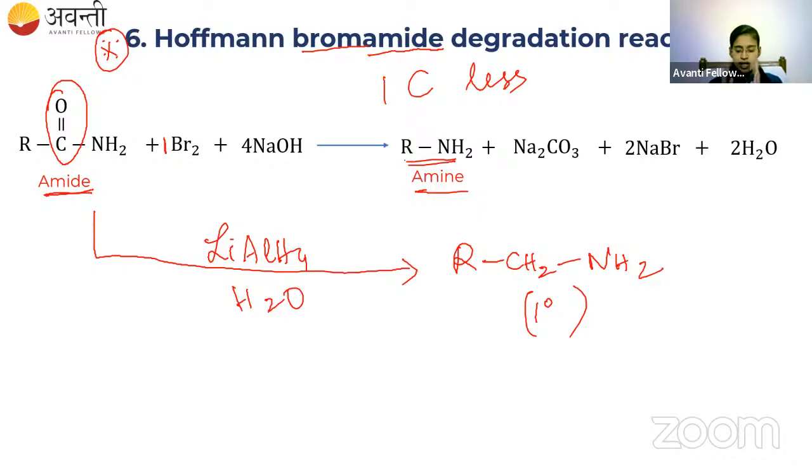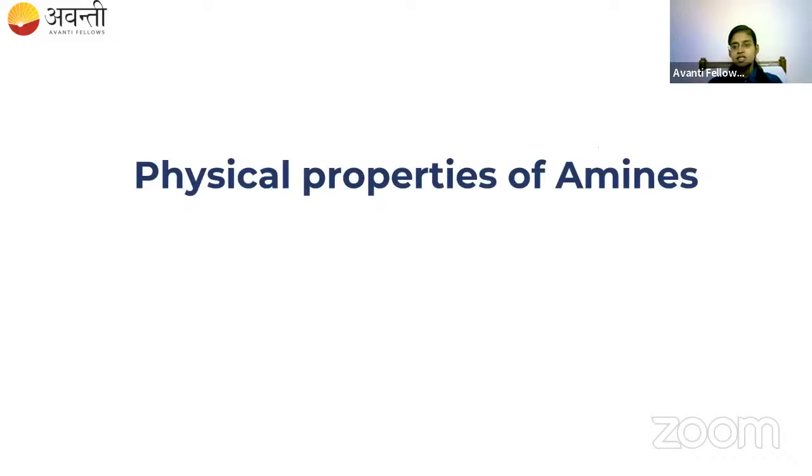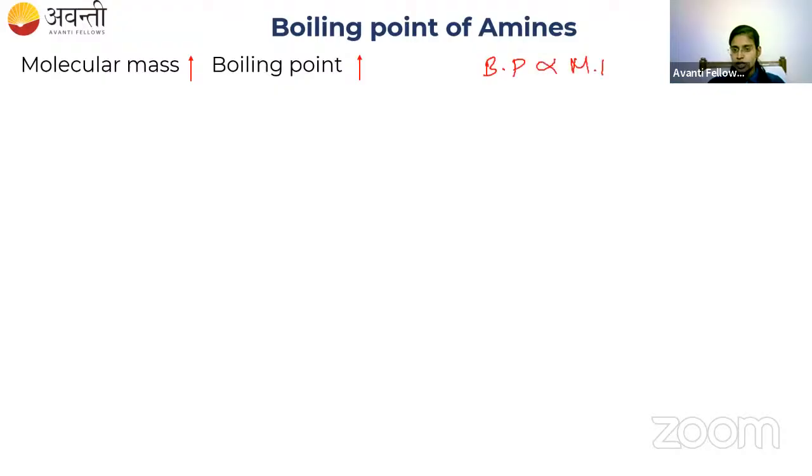All right. So now let us enter into the physical properties of amines. The very first physical property that I'm going to take is the boiling point of amine. You all should listen properly. Boiling point is directly proportional to molecular mass. If the molecular mass is more, the boiling point will also be more. This is the relation you should know.